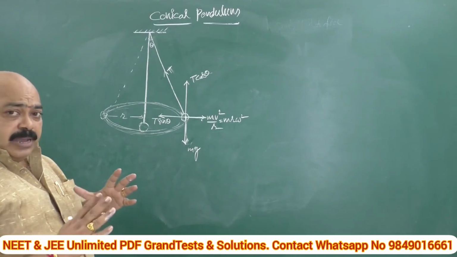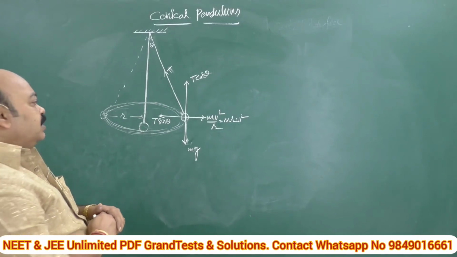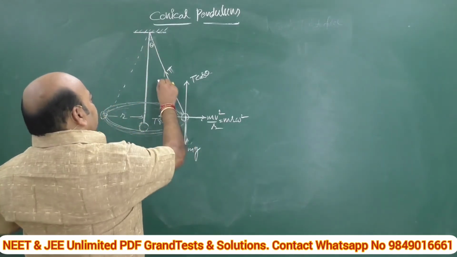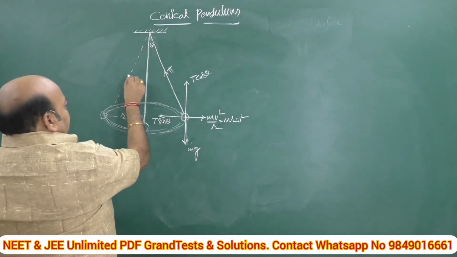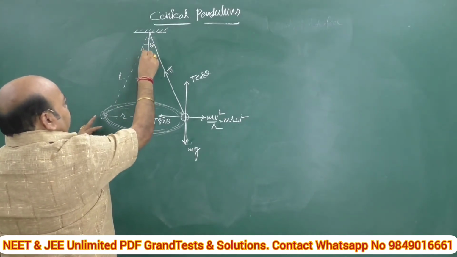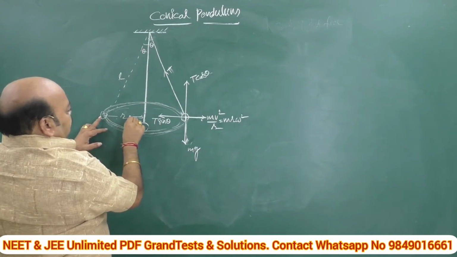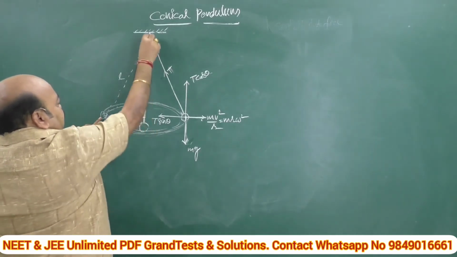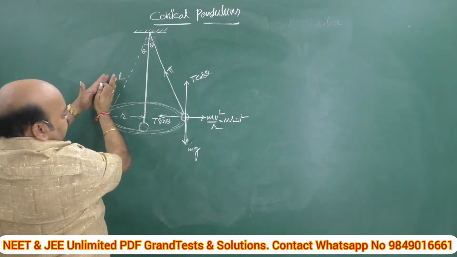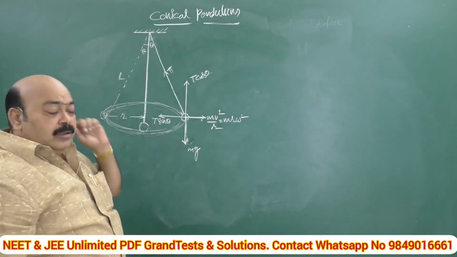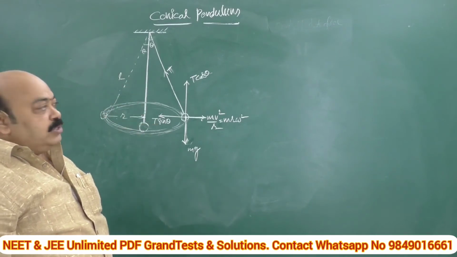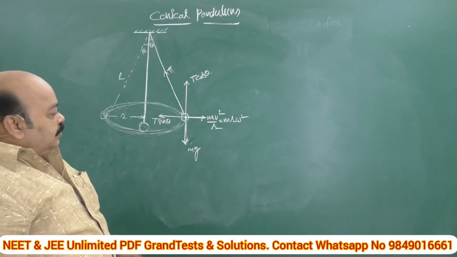Okay, I will give the geometry of this one also. That means what are the measurements? Here the total length of the pendulum will be taken as L. This is L, and this is R, and of course this is theta. In this triangle, observe carefully, this is the opposite side and this is the hypotenuse, and theta is a given angle. Whenever we need, we can use this information. Right? Shall we move to the derivation part of this? Are you comfortable?